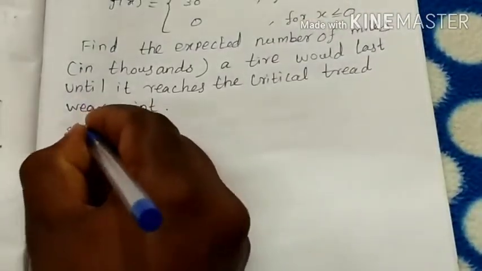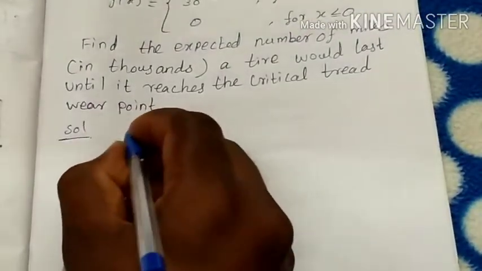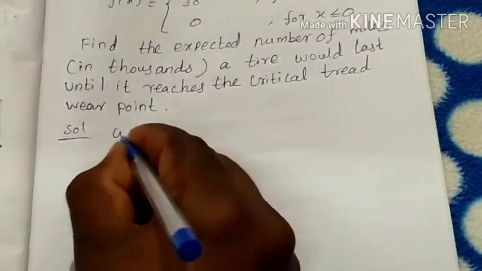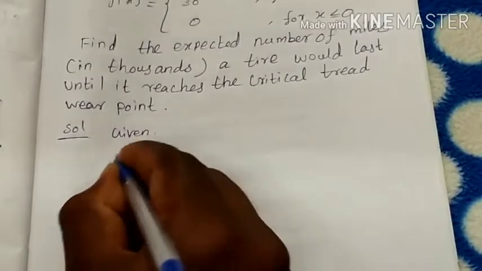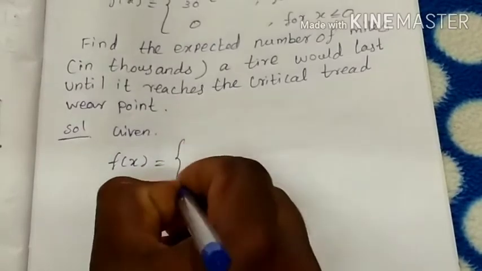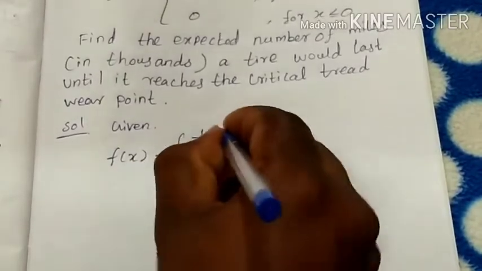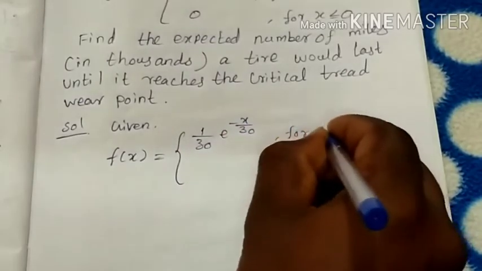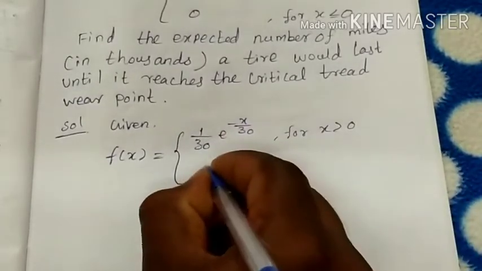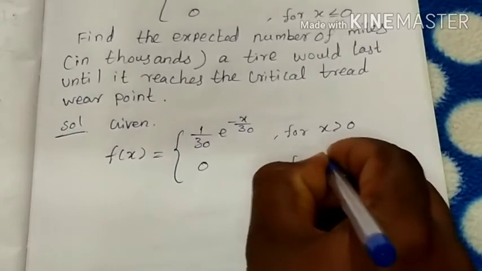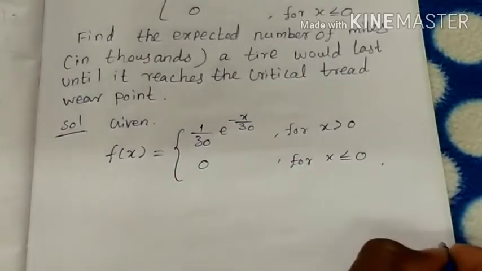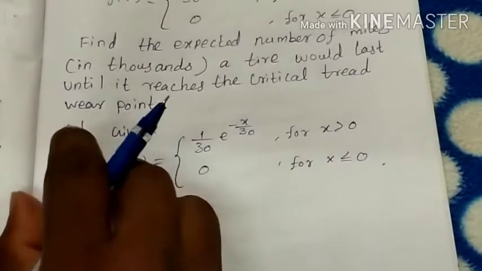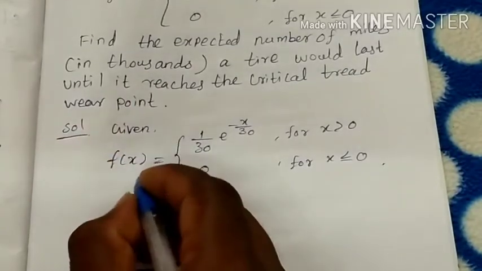The solution. Given f of x equals 1 by 30 into e power minus x by 30 for x greater than 0, and 0 for x less than or equal to 0. This is your given question. Now, the expected number of miles.